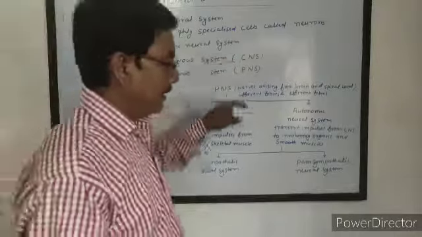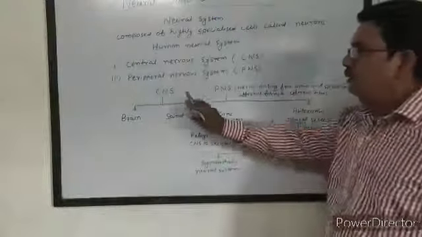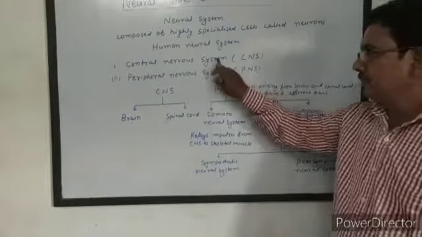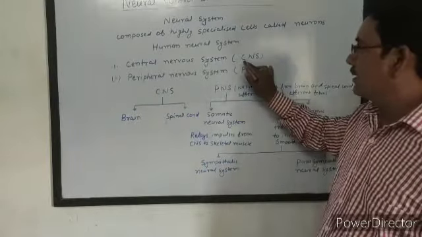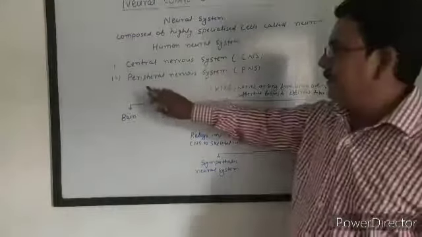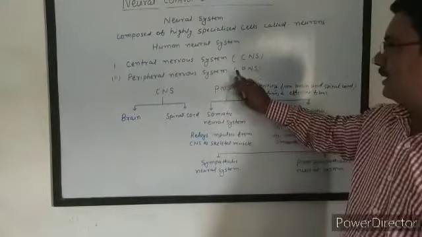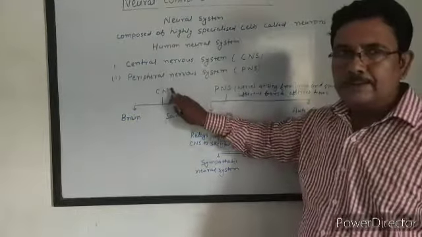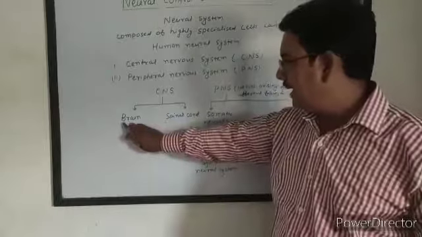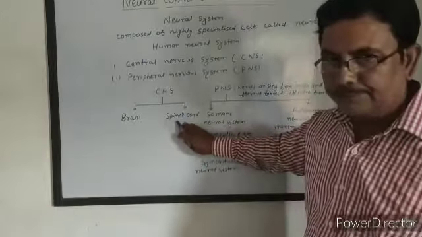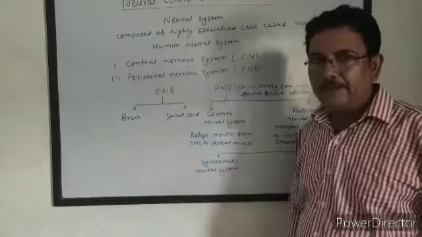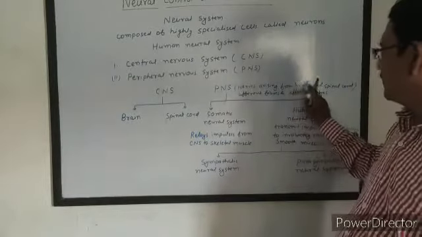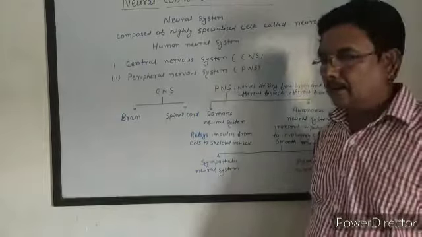The human neural system is divided into two parts, which are central nervous system, in short called CNS, and peripheral nervous system, in short called PNS. Central nervous system consists of brain and spinal cord, and peripheral nervous system consists of nerves arising from brain and spinal cord.